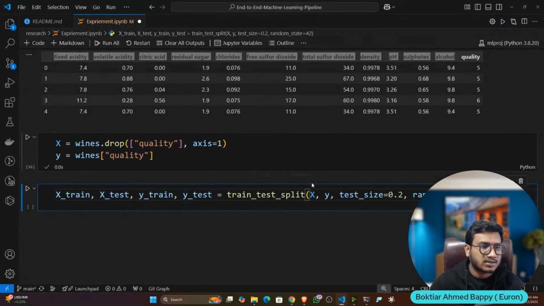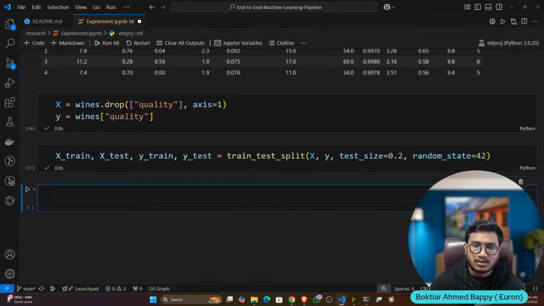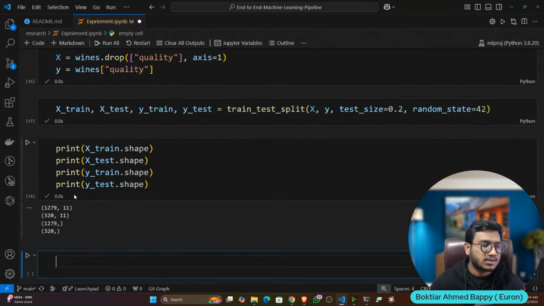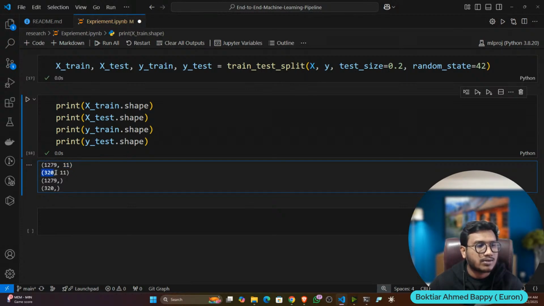Now I can pass this in the train_test_split function. Here I'm passing x and y. Test size I'm keeping 0.2, that means 80% of the data I want to keep for training and 20% for testing. And I've given a random state, because if you use the same random state, we'll get the same distribution of the data. Now let's do it. If you want to see the shape of each distribution, here is the result. You can see I have 1279 rows for training with 11 columns, and for testing I got 320 rows.